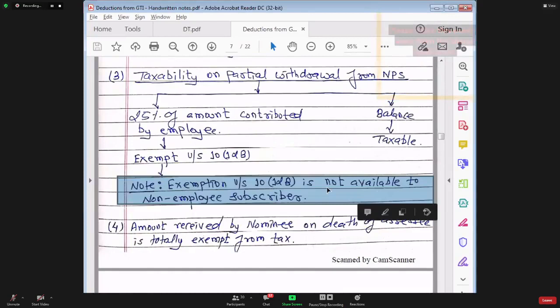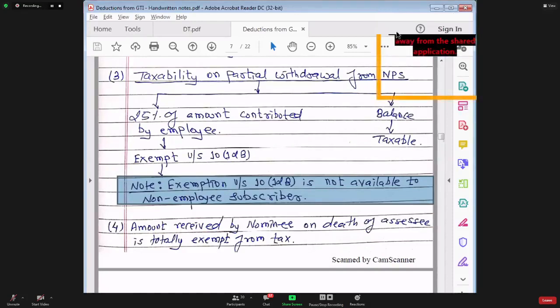Have you understood this point? The distinction between Section 10 clause 12A and Section 10 clause 12B. This is a discriminative point. In my opinion, the government should come out with an amendment here also, saying that this exemption will be available to non-employee subscribers too. In other words, it will be available to both. That amendment is long overdue. In fact, the government should have amended it in 2018 itself, but unfortunately they have not.